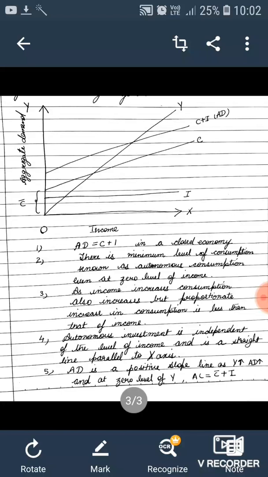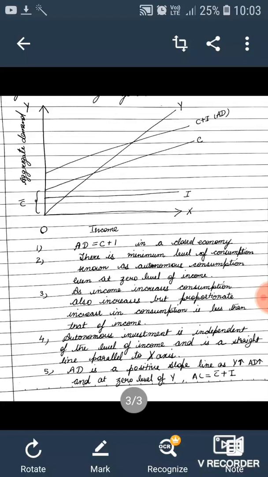The next point states that as income increases, as we move from the origin along the x-axis, we are increasing the income, and when income increases, there is also an increase in consumption. The line C shows an upward slope, so consumption is increasing. But the thing to remember is that the proportionate increase in consumption is always less than the increase in income.